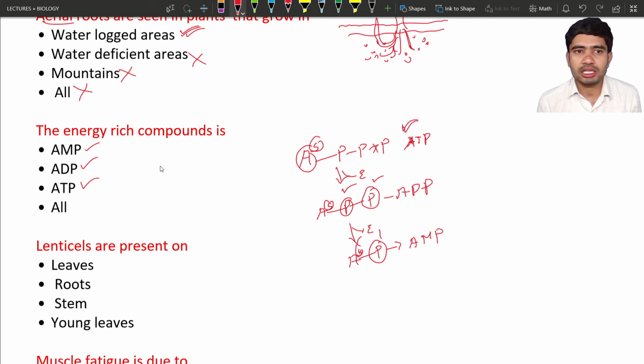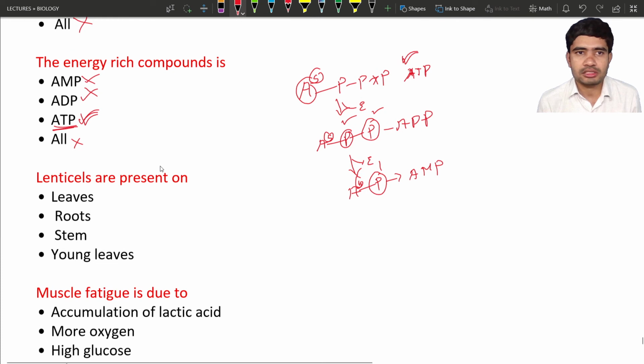So check whether ATP is present or not. Yes, here ATP is present. So in this case AMP is wrong, ADP is wrong, and the other option is also wrong. So the correct option for this question is ATP, the energy rich compound. And remember ATP is also the energy currency of the cell. So next is the lenticels. Where are the lenticels present? In the previous classes also we have discussed.